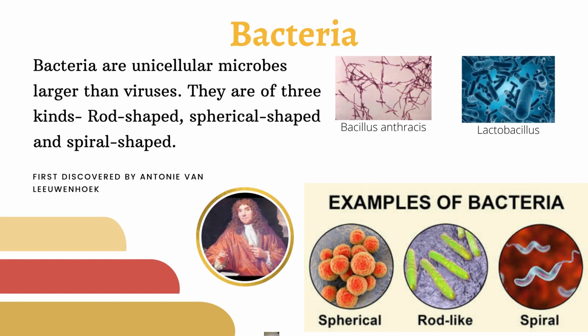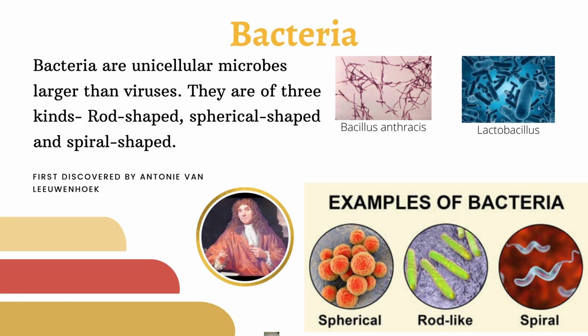Bacteria. Bacteria are unicellular organisms, which means they have only a single cell, and are larger than viruses. They are categorized into three based on their shape: rod-shaped bacteria, spiral-shaped bacteria, and spherical-shaped bacteria. Antony van Leeuwenhoek was the first person to discover bacteria with his own microscope.